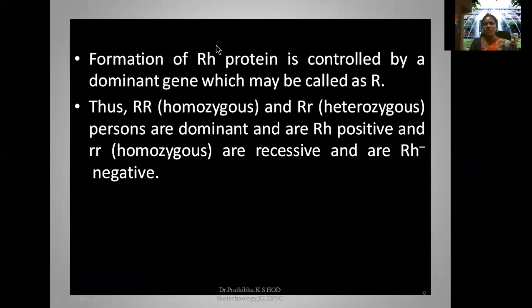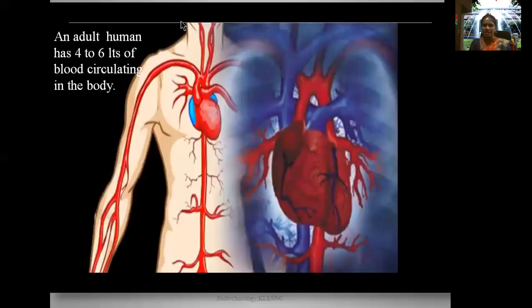Formation of Rh protein is controlled by a dominant gene, which may be called R. Thus, capital R homozygous and capital R small r heterozygous persons are Rh positive, and small r, which is homozygous in nature, is recessive and they are Rh negative.